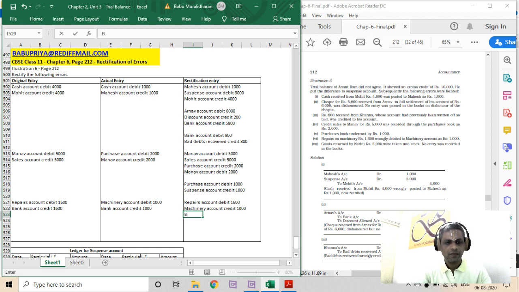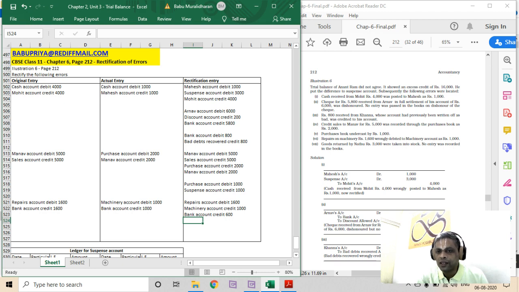So bank account credit 600. We are reversing the machinery account debit to machinery account credit, and bank has been undercast by 600 rupees, so credit to bank account, and then repairs account has been debited as 1,600 rupees. Let's get into the next one.